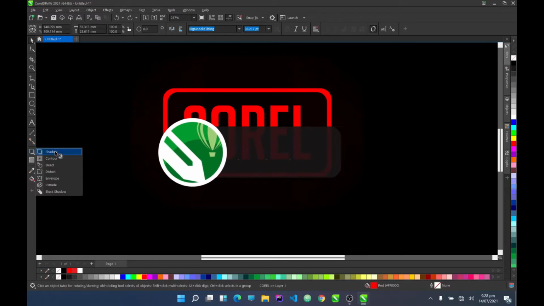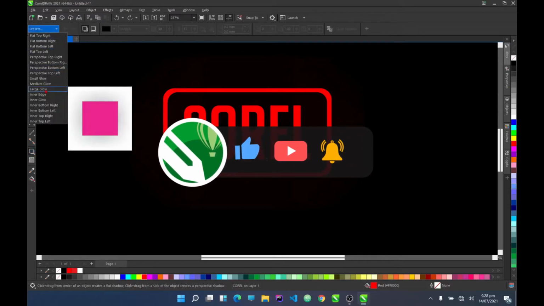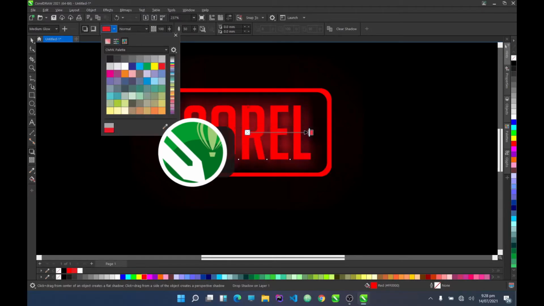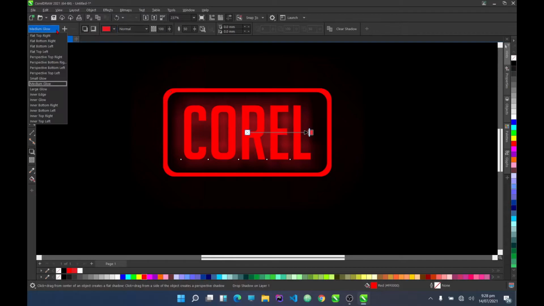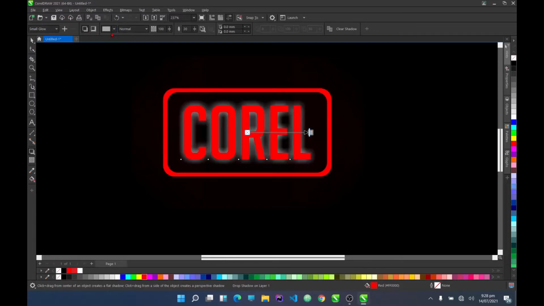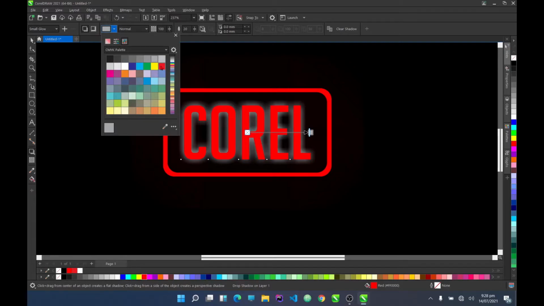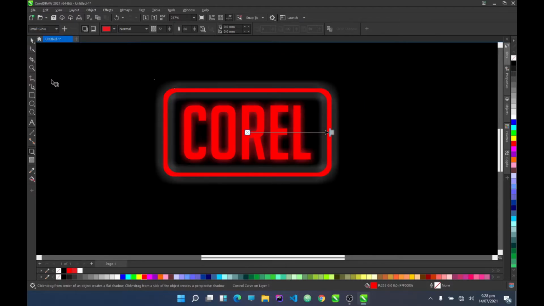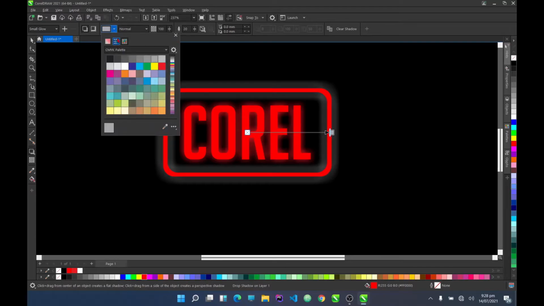So you create a shadow, you go to presets, you choose maybe a medium glow, and you add your color like this, or you choose a small glow and you add your color like so. Okay, now for the outer parts, you do the same thing there too. You go to your shadow, then you go to a small glow, you add your color to red like so.